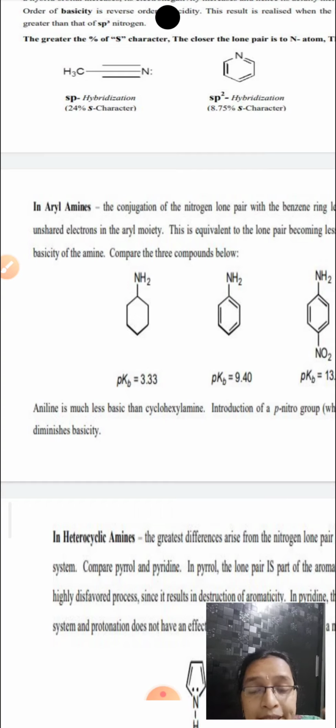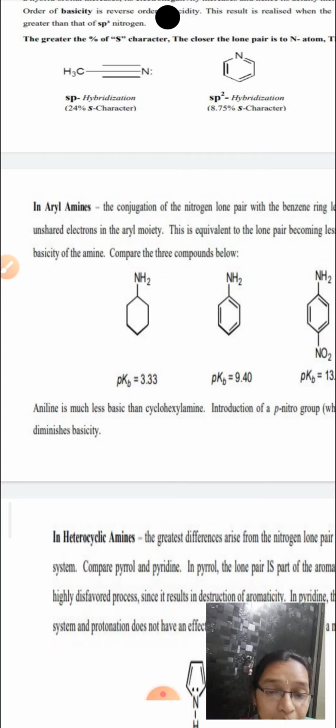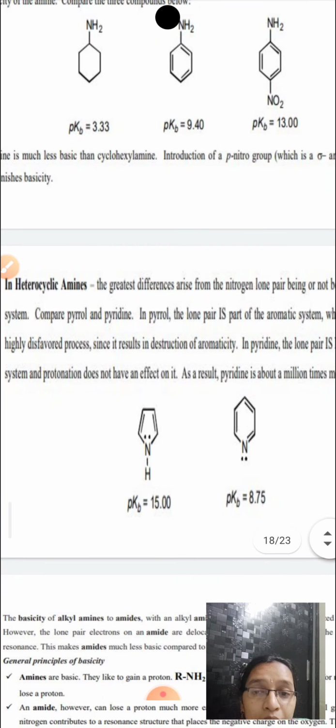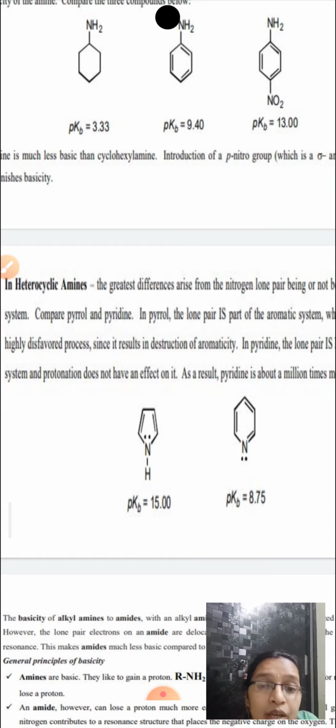The plus I groups increase the basicity of amines, the minus I groups decrease the basicity of amines, and as the percentage of s character increases, the basicity of amines decreases. And if you see these heterocyclic amines, pyrrole and pyridine, in the case of pyrrole, the lone pair of electrons is involved in the aromatic sextet system.